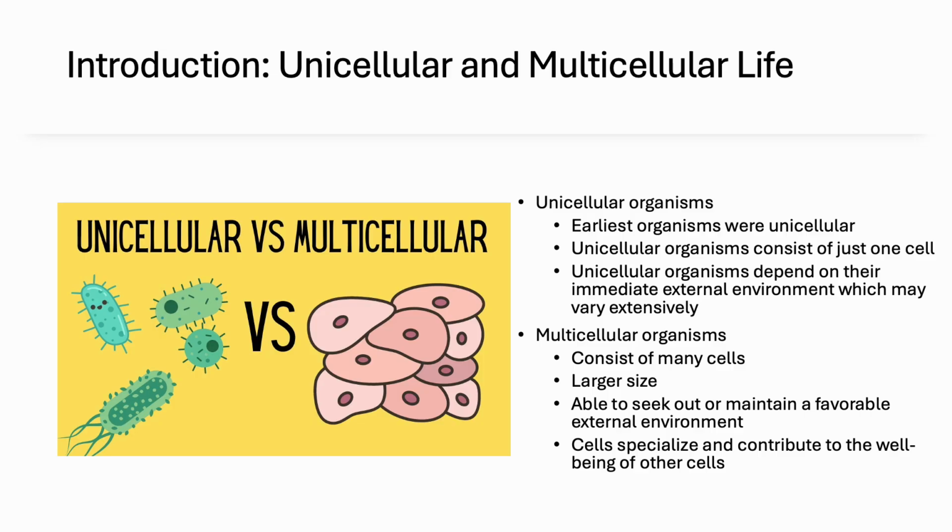Life begins with single-celled organisms that depend directly on their surroundings. Because they consist of only one cell, unicellular organisms are extremely vulnerable to environmental fluctuations such as changes in temperature, pH, or nutrient availability. By contrast, multicellular organisms are made of many cells that work cooperatively, and their larger size allows them to regulate their internal environment.